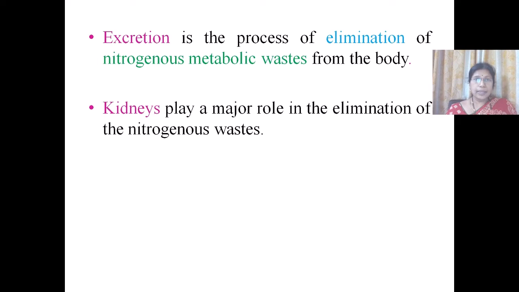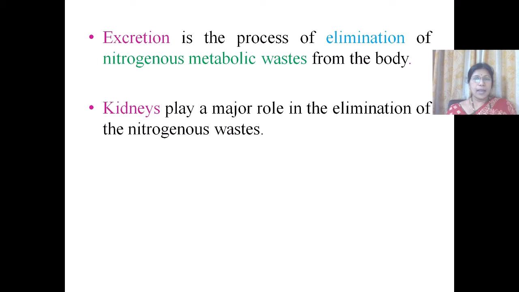In the animal kingdom, the excretory system has evolved from a simple membrane to a complex structure called kidney. In primitive animals like protozoans, sponges and cnidarians, the excretion takes place through the cell membrane through a process called diffusion.